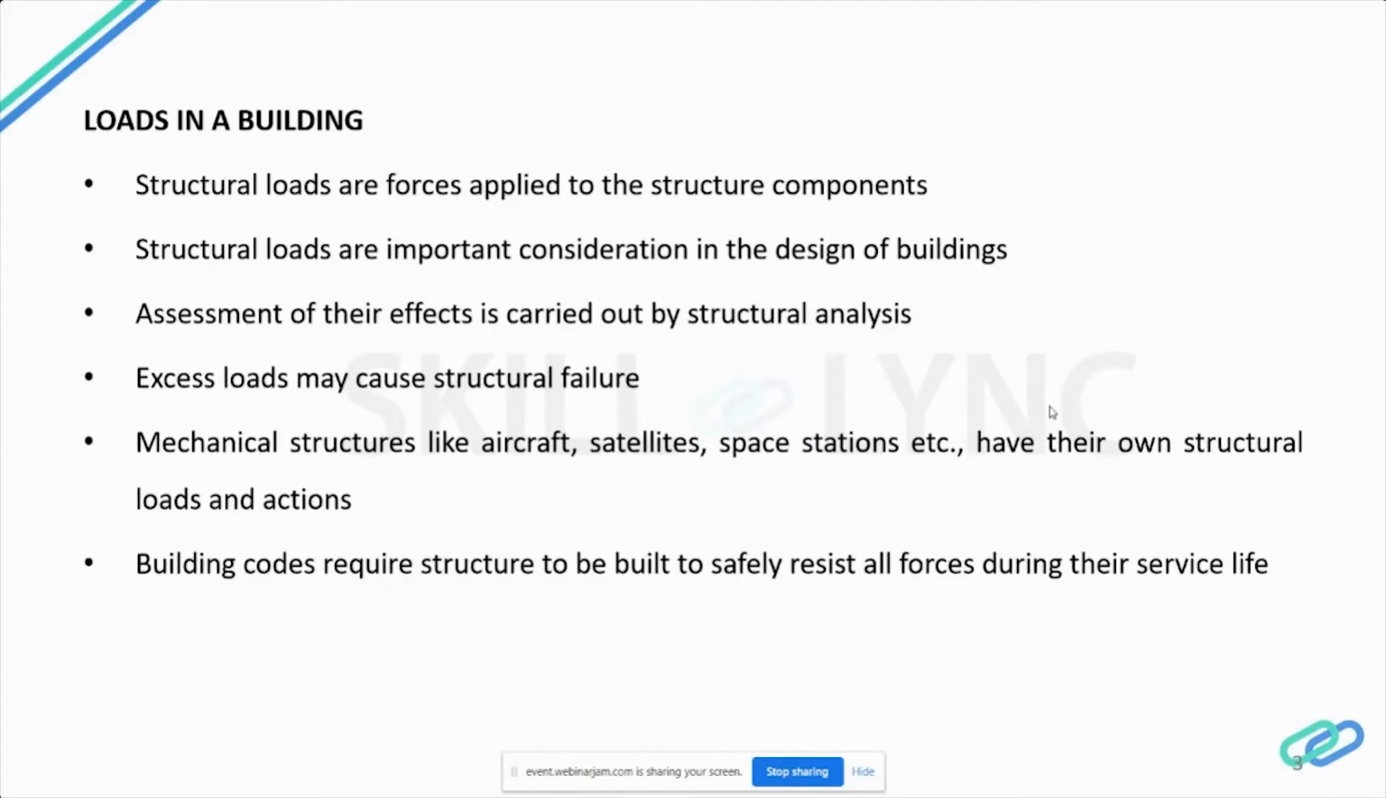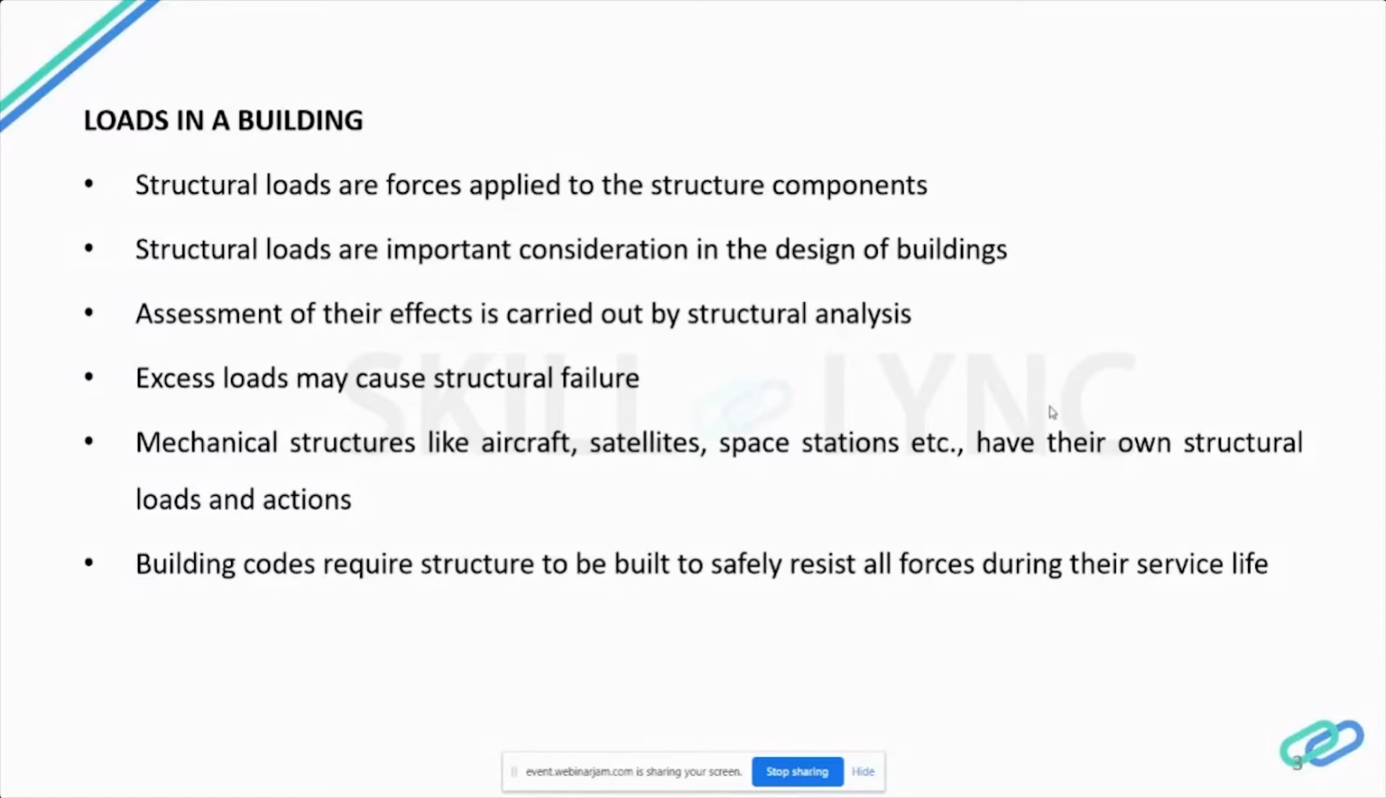And various building codes require that structures be designed and built to safely resist all actions they are likely to face during their service life, while also remaining fit for use. So assessment of their effects is carried out by methods of structural analysis. We would have learned many methods in structural analysis also, how the beam will behave when loads are applied, how the columns will behave when the loads are applied, all those things.